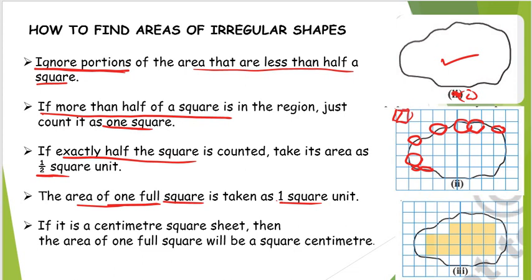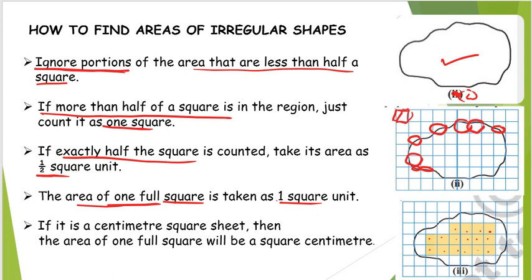Next, you know this, if the area of one full square is there, then I need to consider one square unit. Most of the cases, we will be using centimeter square sheet, so that means each square is nothing but 1 square centimeter. So for this particular figure, the yellow portions that are there are nothing but complete squares, so those are completely lying within this region, right?